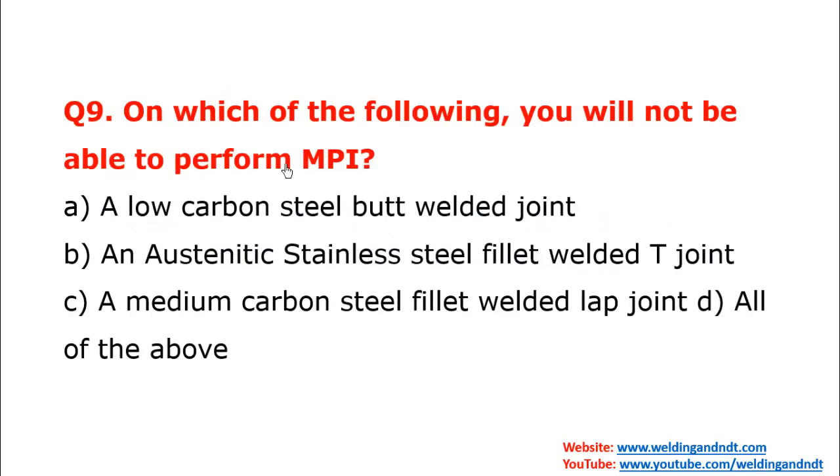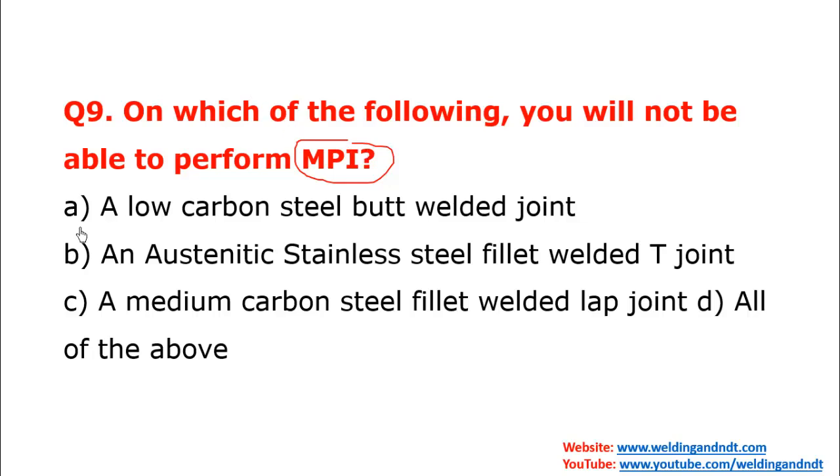Now question number 9, this is the last question. On which of the following will you not be able to perform MPI? So friends, MPI is magnetic particle inspection and it can be performed on any material which can be magnetized. Now it is asking on which material you will not be able to perform. So if the material is non-magnetic, then only we will not be able to perform MPI.